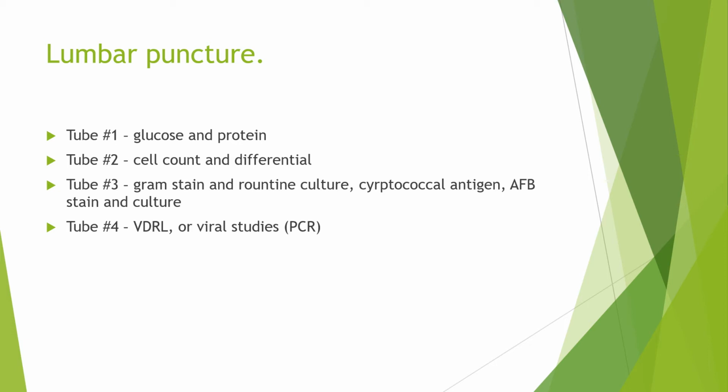Similarly, the glucose concentration in the CSF is 1/3 to 2/3 of the serum glucose level, and protein is up to 20 to 40 milligram per deciliter, and glucose is 40 to 80 milligram per deciliter, or 1/3 to 2/3 of the blood glucose levels. So if the glucose is low, it is mostly caused by bacterial infections and tuberculosis infections. If glucose is normal and predominant cells are lymphocytes, the most likely diagnosis is viral etiology.